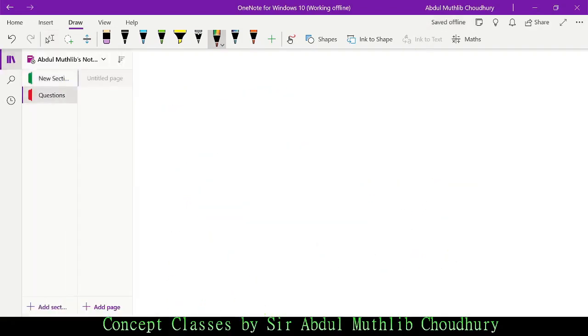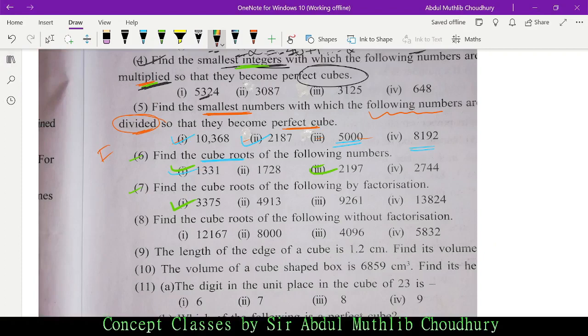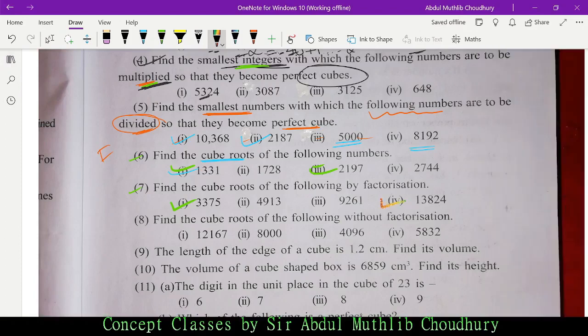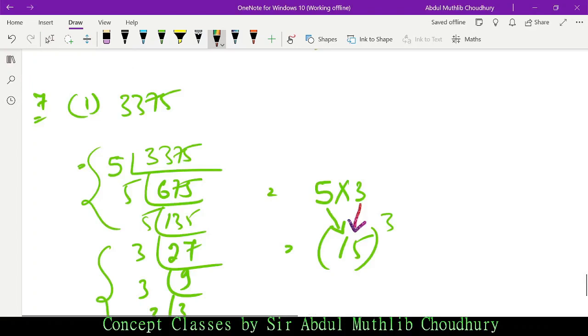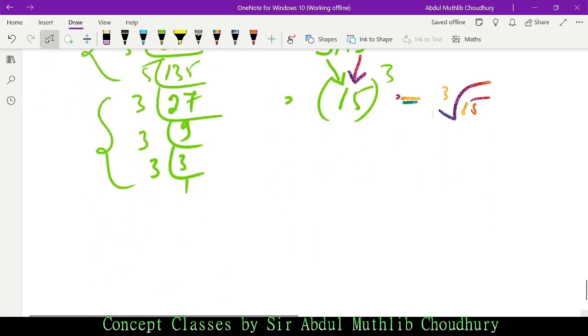Okay, next we shall solve 13824. Let me repeat the question: find the cube roots of the following by factorization. We are supposed to find cube roots. I think I have committed an error here. So 3 here, in the power. When you convert it into root, it is the cube root of 15 cubed. Now let me do Roman number 4.